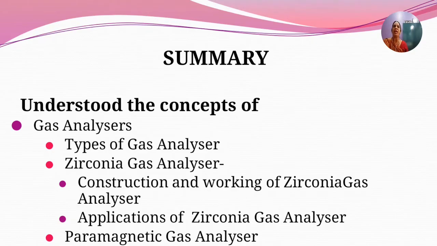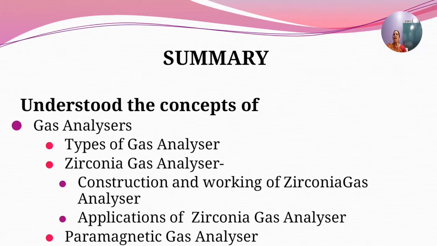If the sample is passed through the zirconium cell chamber, the device acts as an oxygen concentration cell. This phenomenon causes an electromotive force to be generated between both the electrodes according to the Nernst equation, and it is proportional to the oxygen concentration.